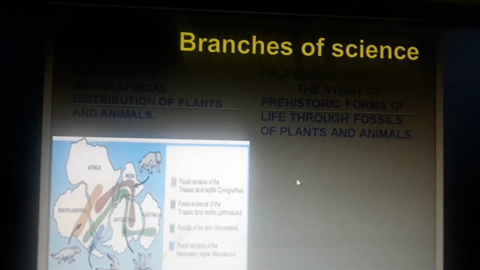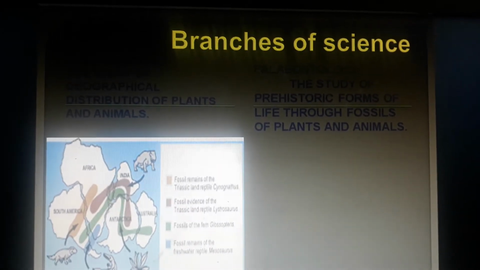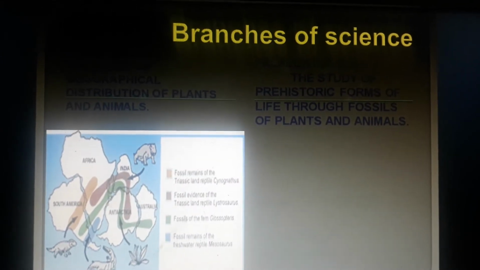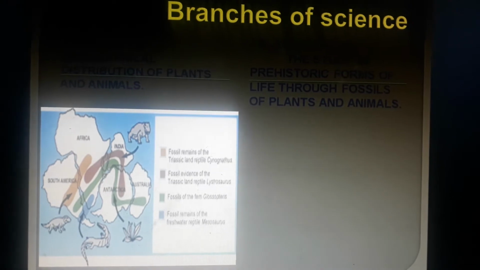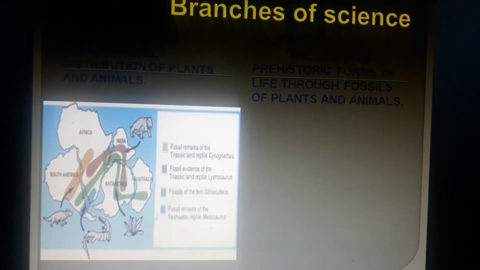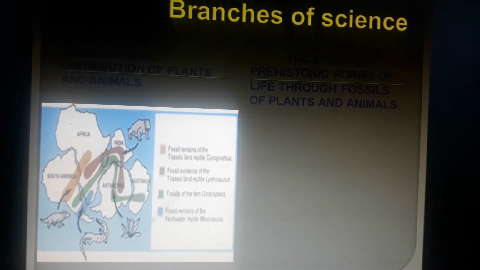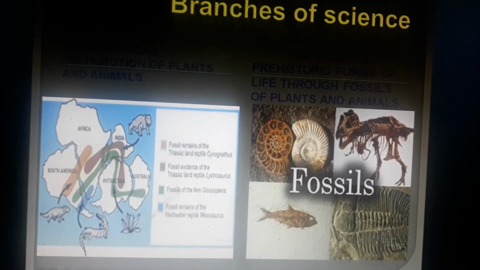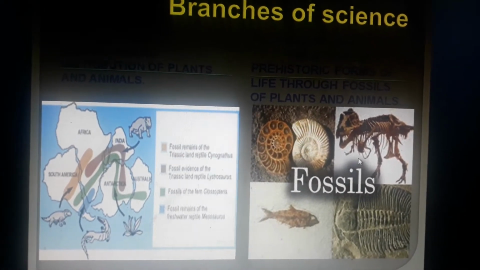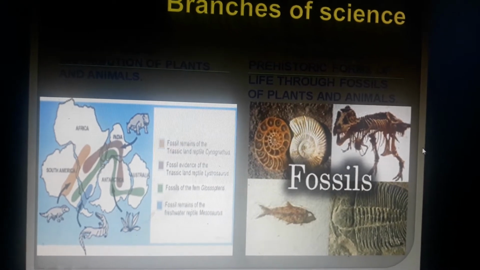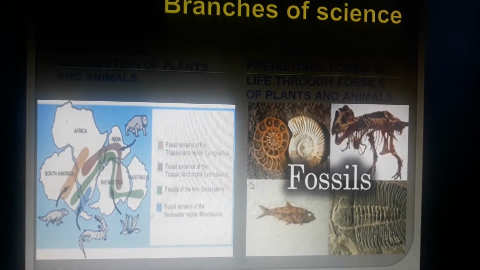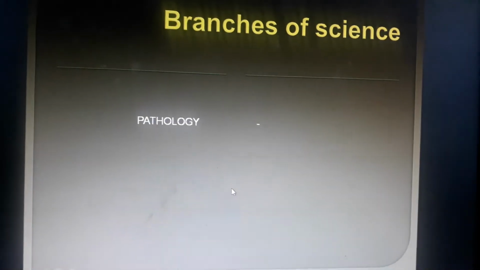Okay, and the next field is paleontology. Paleontology is the study of fossils. Fossils are dead remains of plants and animals which had lived on this earth millions of years ago. You know that the fossil records of some animals have shown some links, and it has helped in the classification of plants and animals also.